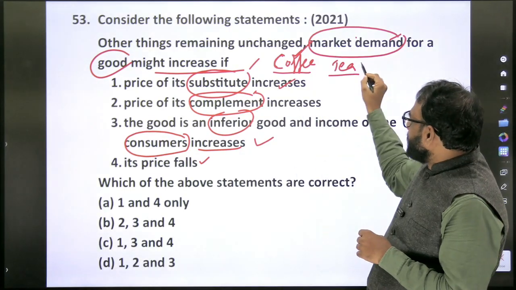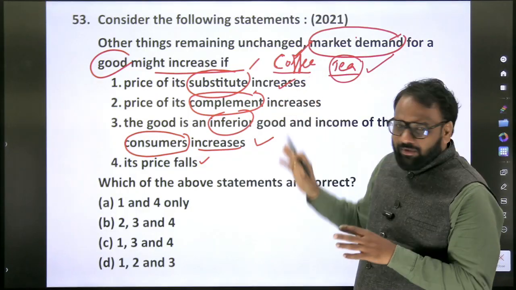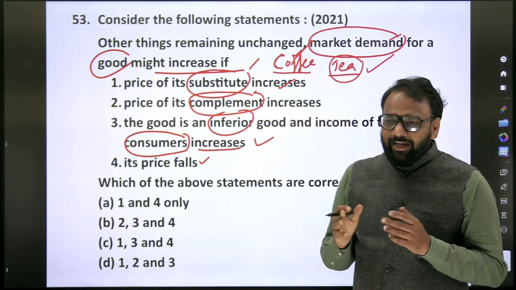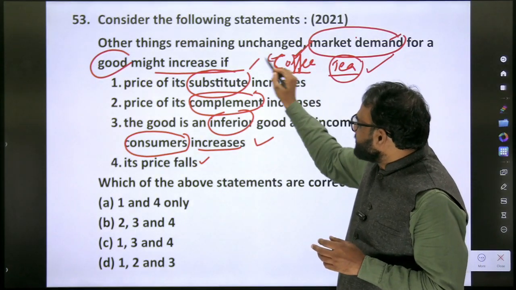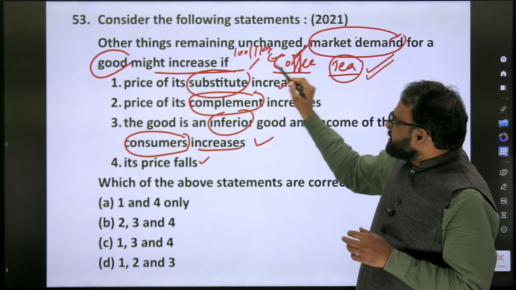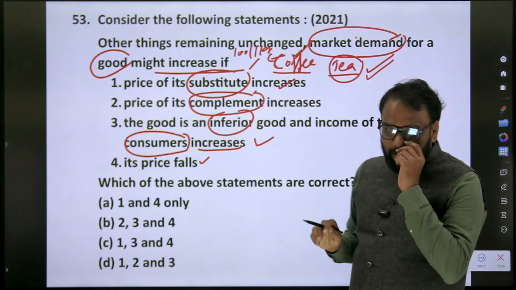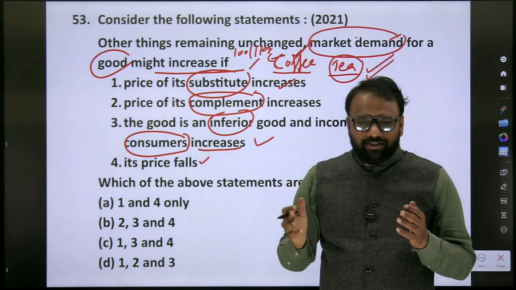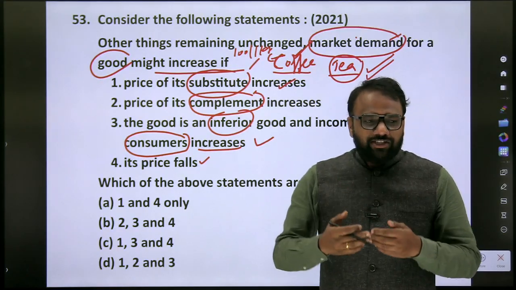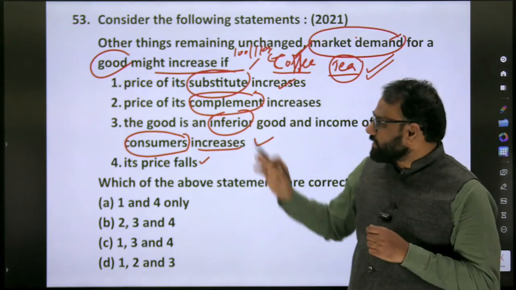So here its substitute is tea, and its price increases. Coffee's price has not increased, so will market demand for coffee increase or decrease? It will increase. Say coffee's price has remained at 100 rupees per kg, but tea's price is increasing. If the price of tea increases, all will say, now we will be satisfied with coffee itself. So they'll start asking for coffee, and the demand for coffee will increase. So the first one is right.